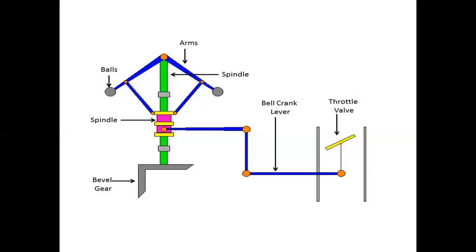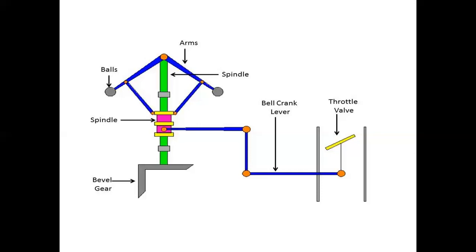Sensitivity of a governor means that for a fractional change of speed, the sleeve moves upward and downward. So we can say the governor is more sensitive or less sensitive depending upon the movement of the sleeve. Now we come to the topic known as hunting. When we understand sensitiveness, then we can understand what hunting is.